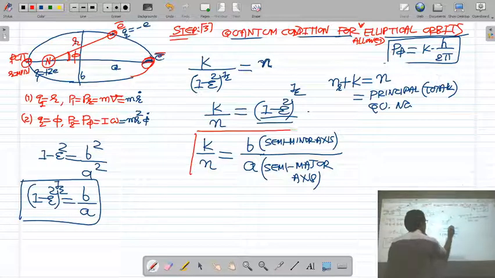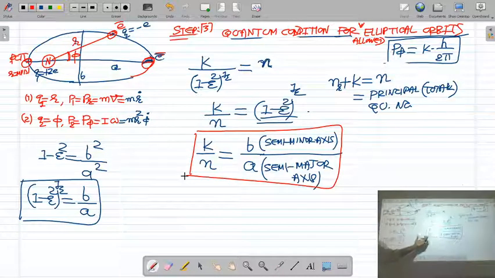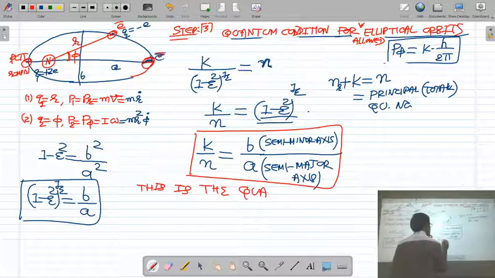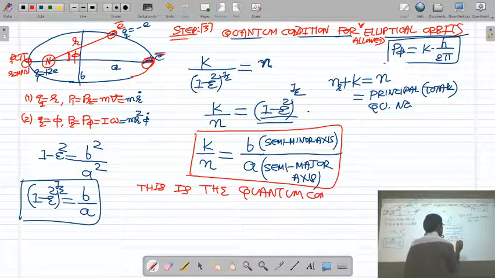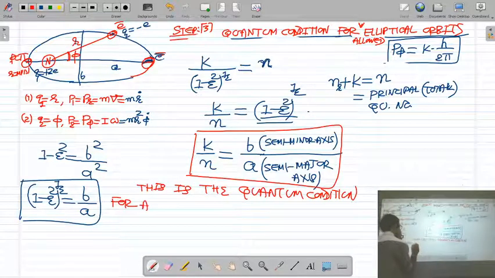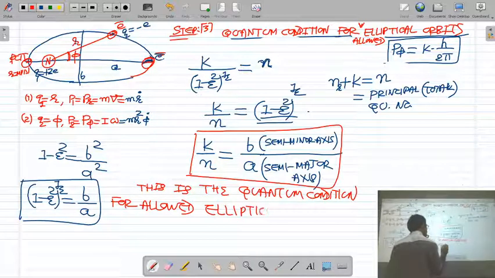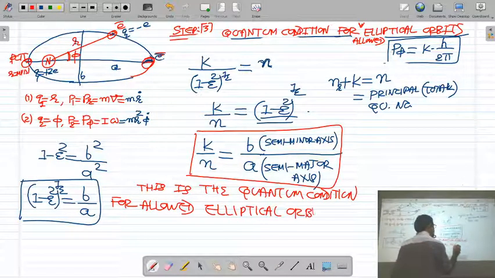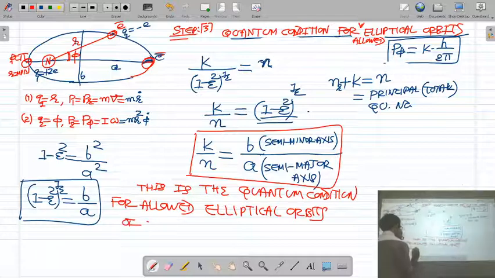This relation, k upon n is equal to b upon a, is the quantum condition for the allowed elliptical orbit of the electron around the nucleus.